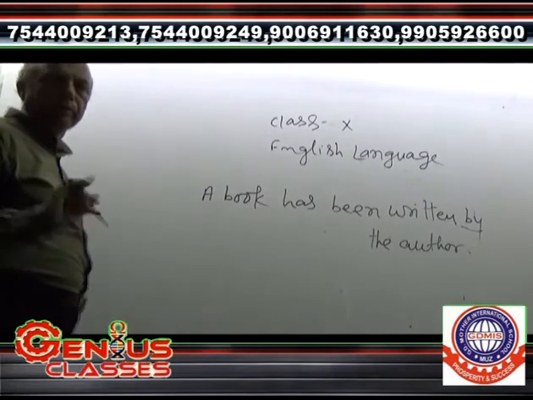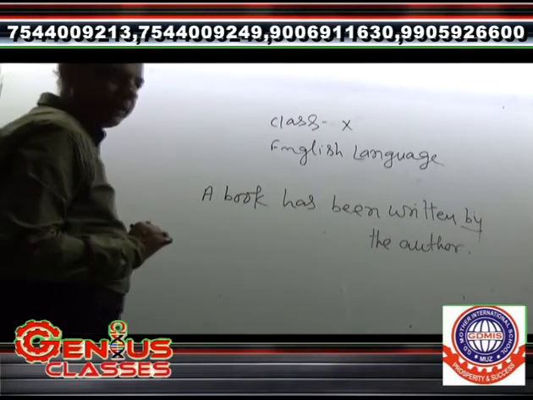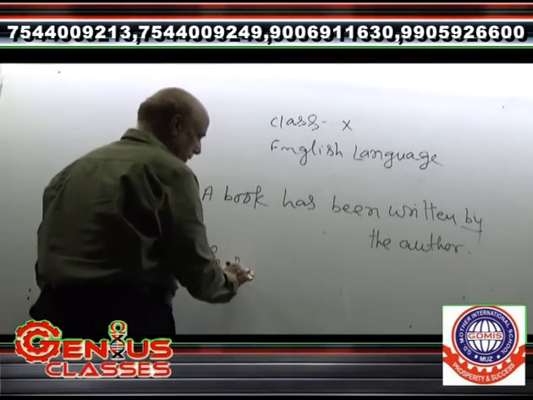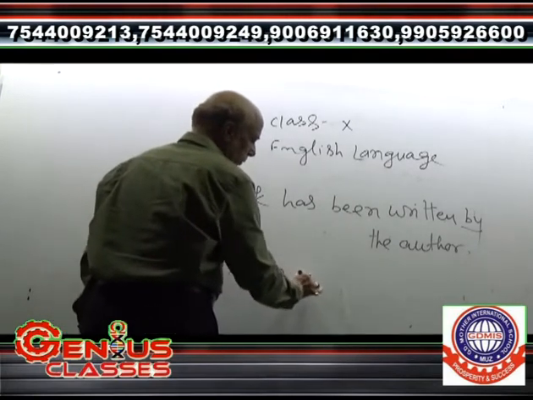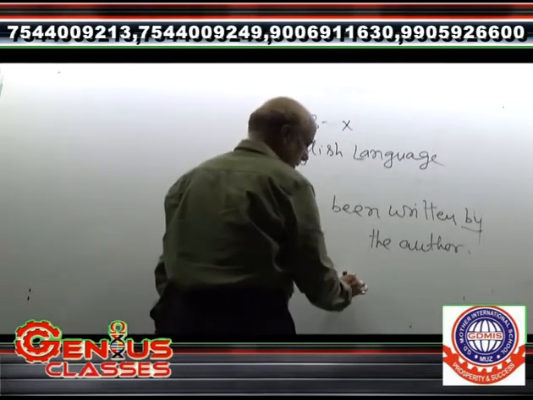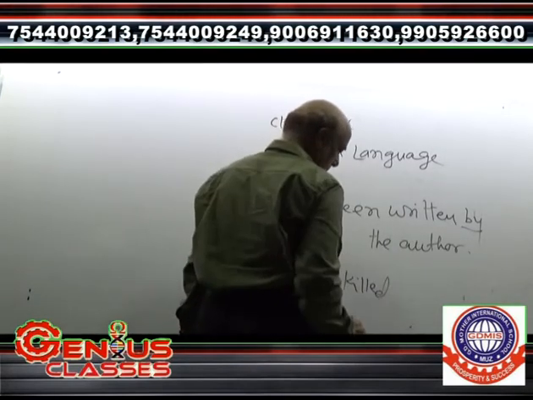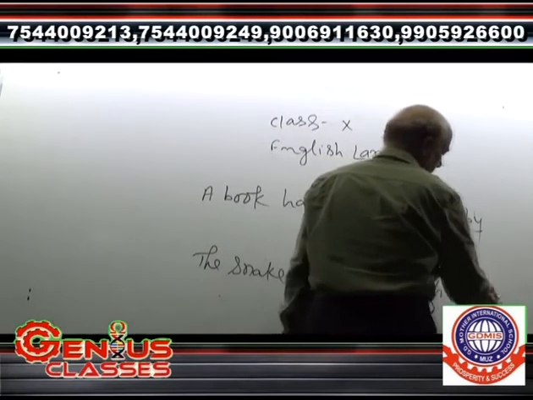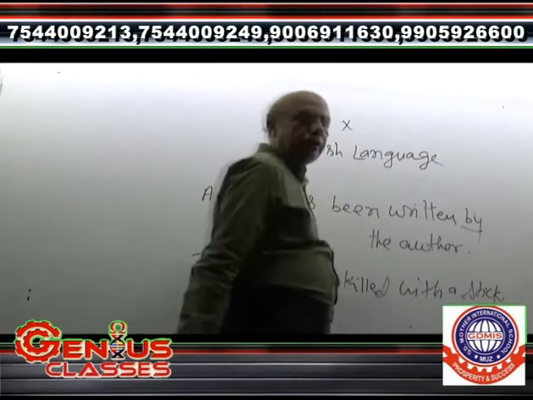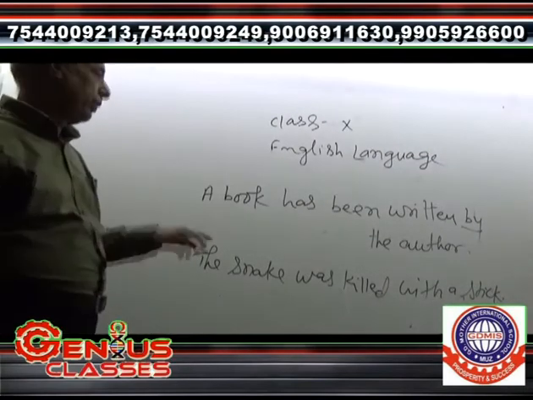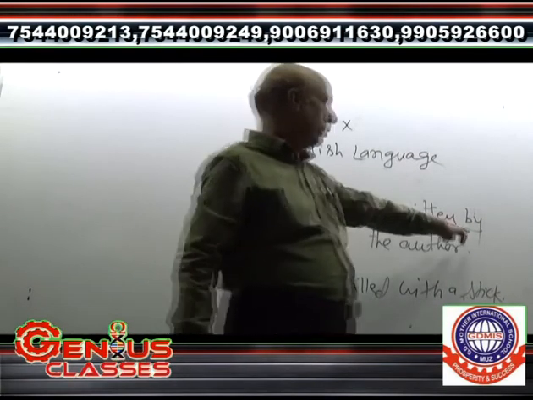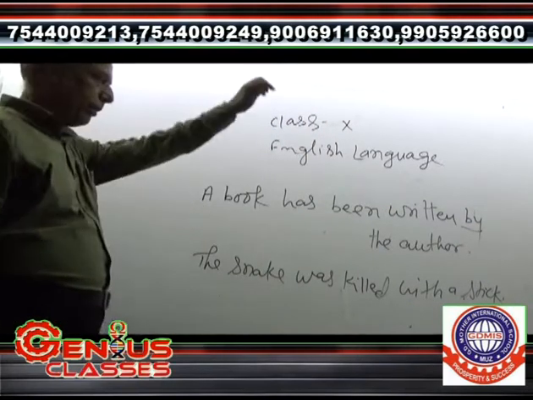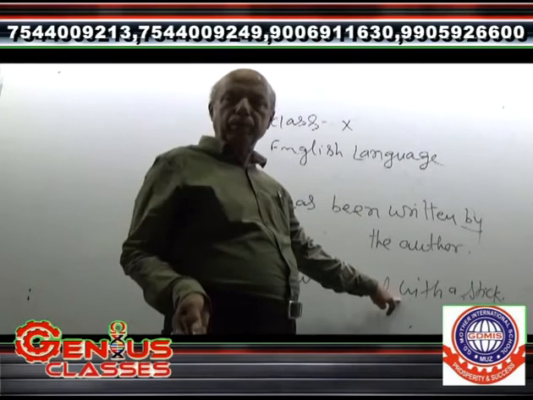The second sentence, the snake was killed with a stick. Here, in the first, by has been used before the doer and with has been used before the instrument.